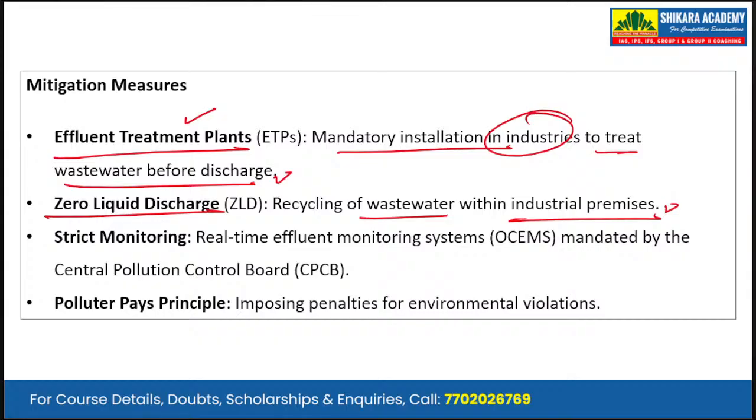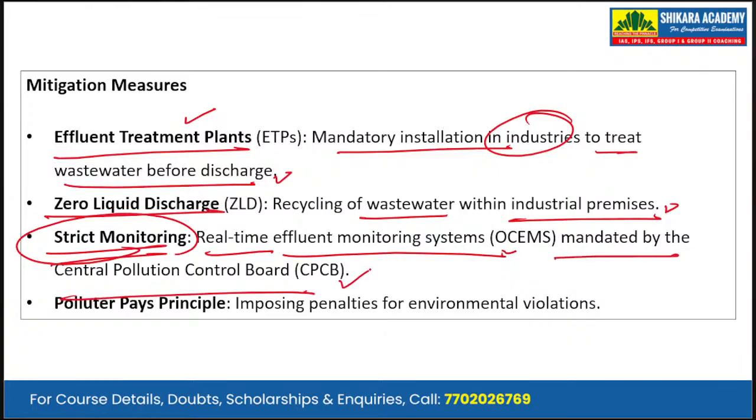Third is the strict monitoring, because we have laws, we have policies and rules regarding everything, but there is a lack of monitoring or implementation. Therefore, there should be strict monitoring. There should be real-time effluent monitoring systems mandated by the Central Pollution Control Board. And finally, the polluter pays principle.